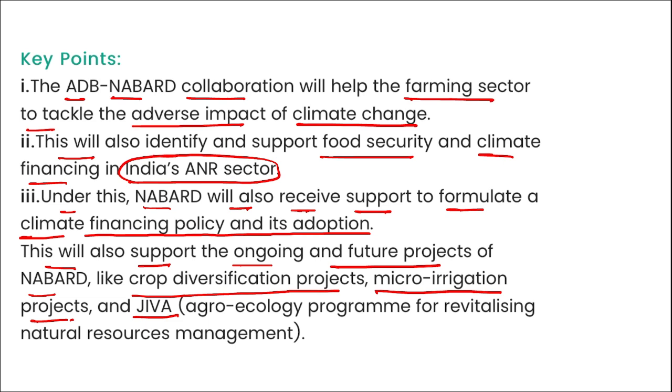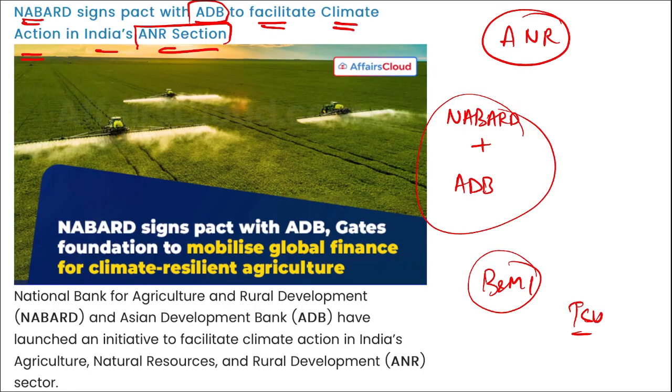Correct. So coming back, it is NABARD that has signed a pact with the Asian Development Bank to facilitate climate action and development in India's ANR sector. And what is ANR? ANR is your agriculture, natural resource and rural development sector.